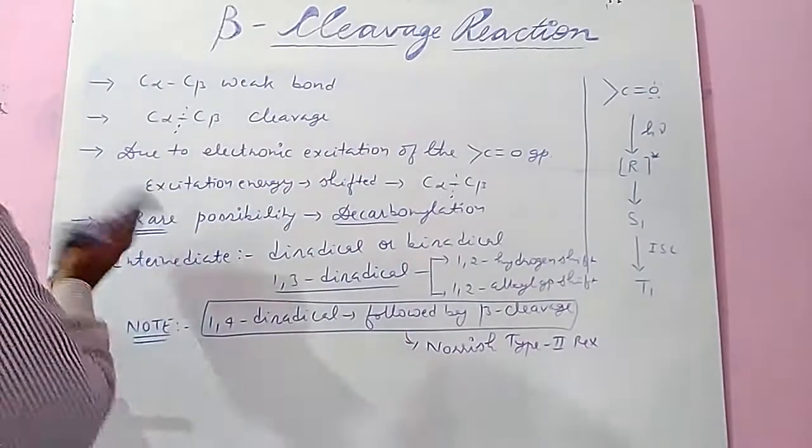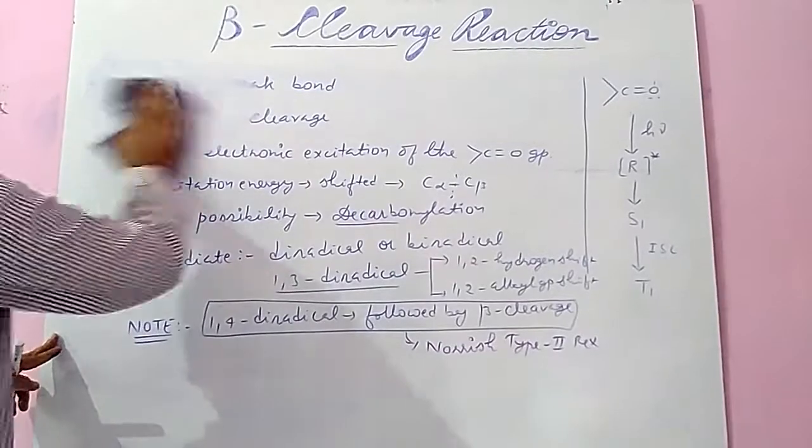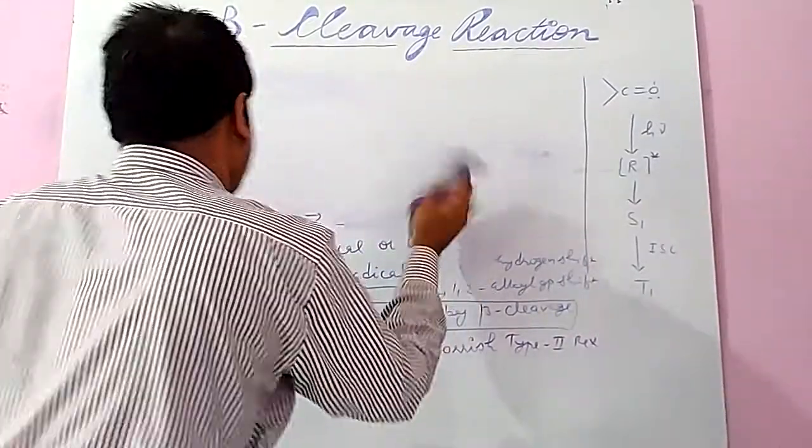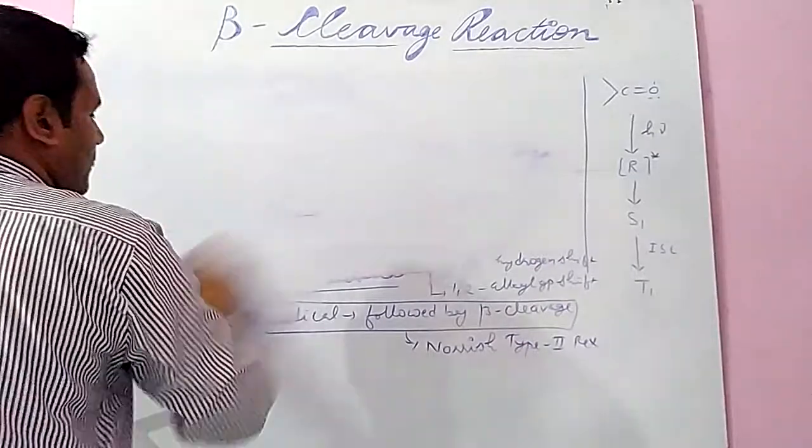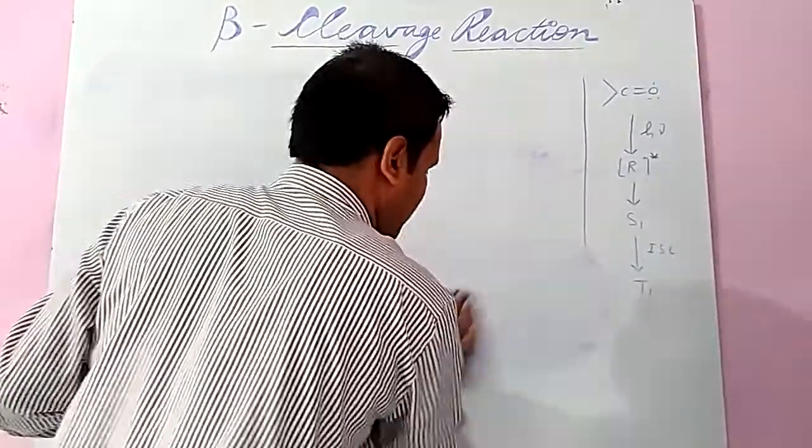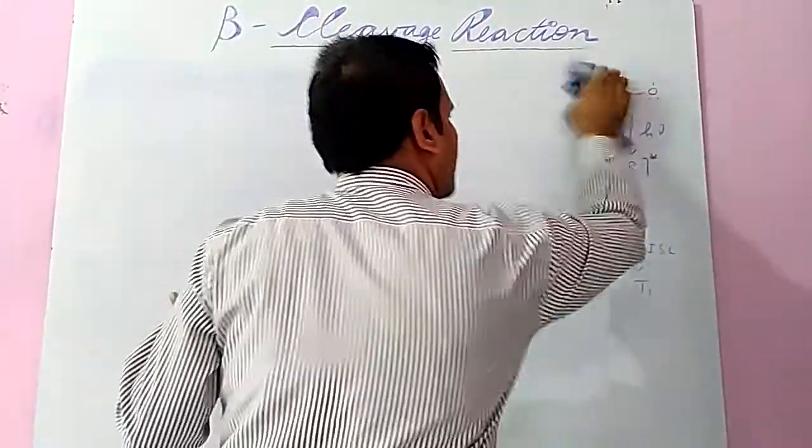So in C alpha C beta cleavage, due to the weak bond and excitation energy, the carbonyl group shifts the energy to the C alpha C beta bond and cleavage is generated.